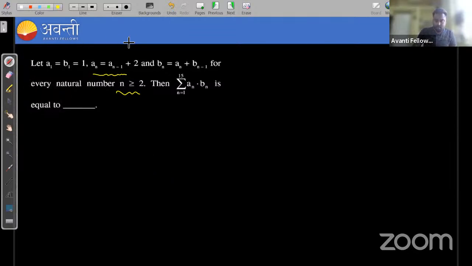Chalo, let's solve. The first term of both the sequences an and bn is given that a1 is equal to b1 is equal to 1. It is already given, right? And if you consider the first given information, it is given that an is equal to a(n minus 1) plus 2. Guys, did you observe here? Is it an AP? Yes or no? Everyone, please respond. Is it an AP or not? Yes, it is an AP.